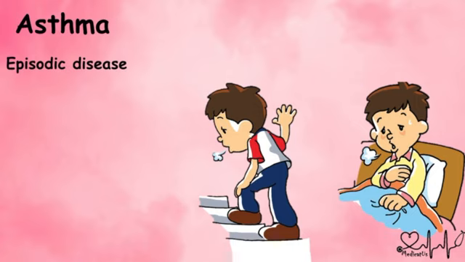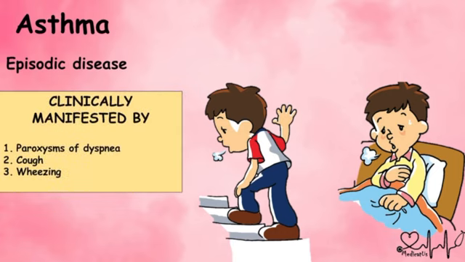Now asthma is an episodic disease, means it is recurring again and again because of any stimuli, and the patient has paroxysms of dyspnea, means the dyspnea is recurring. Dyspnea means difficulty in breathing.